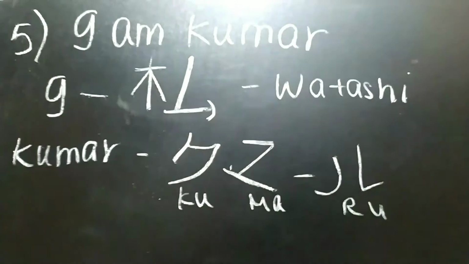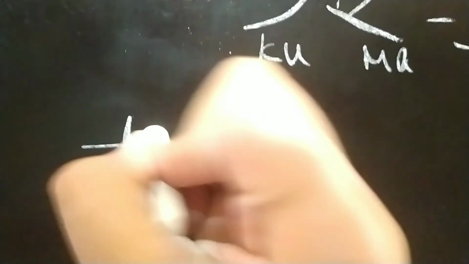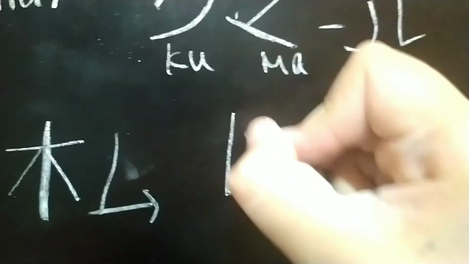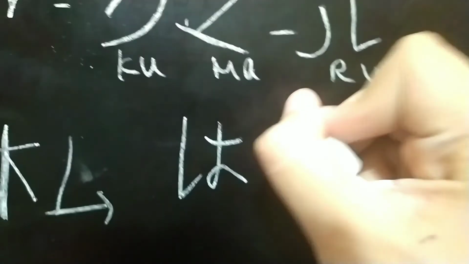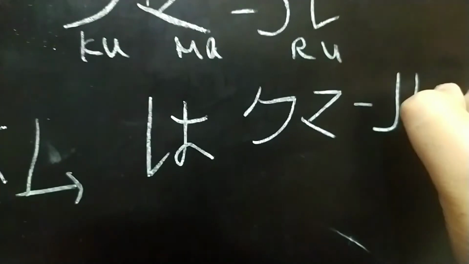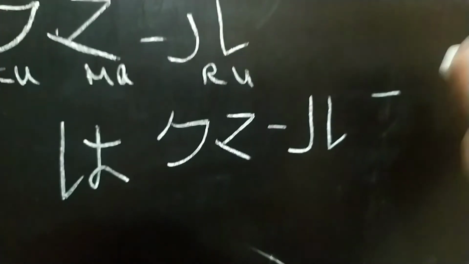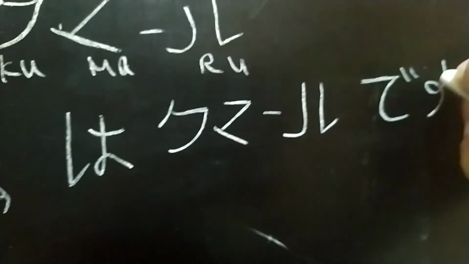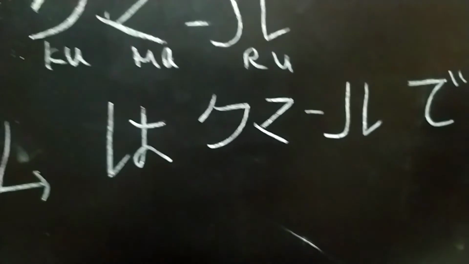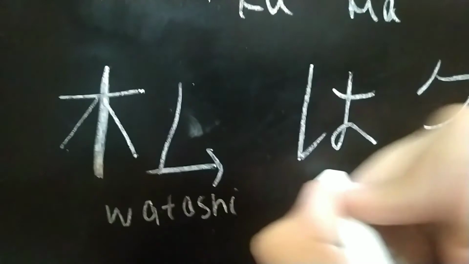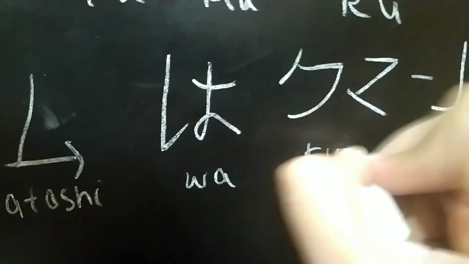So I means watashi, Kumaru. It's in Japanese katakana because it's a name from India, right? Okay, so first watashi, then wa, Kumaru. This line in the center is used to make the sound long. Kumaru, then desu. It's not anata. Anata means you. Watashi means I. Watashi wa Kumaru desu means I am Kumar.